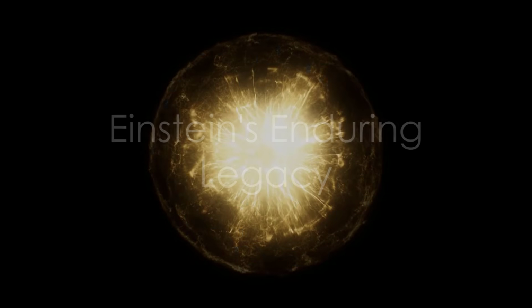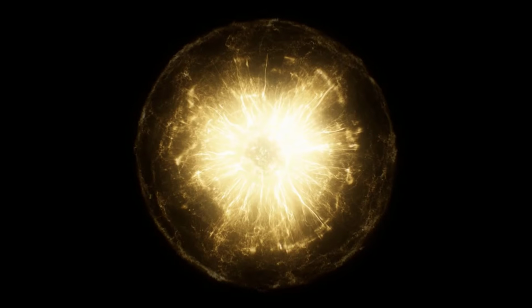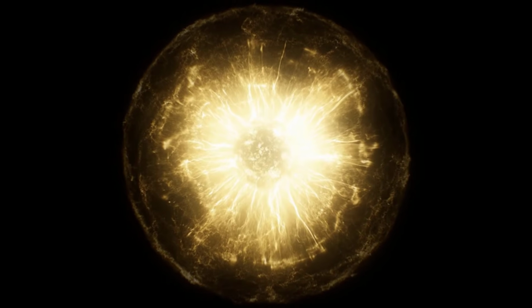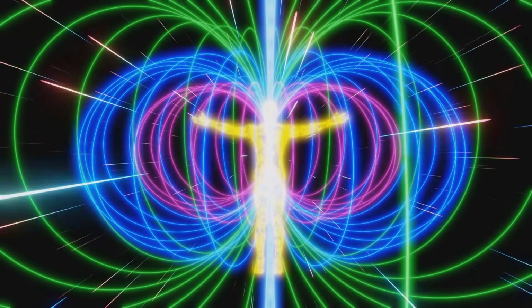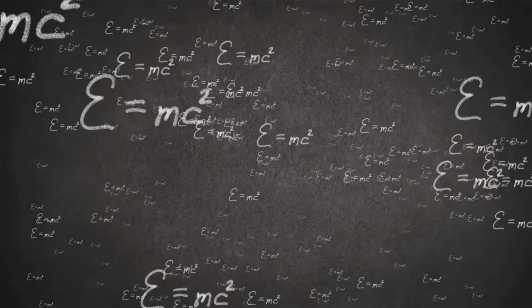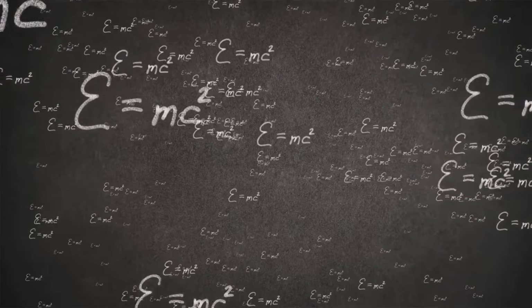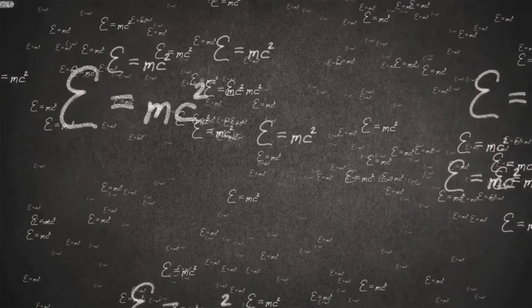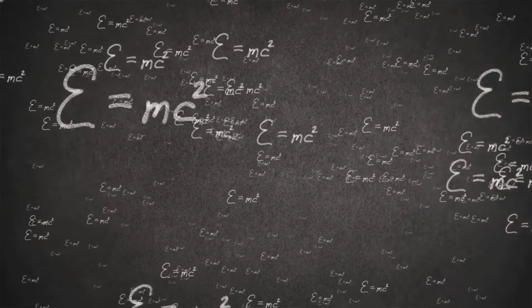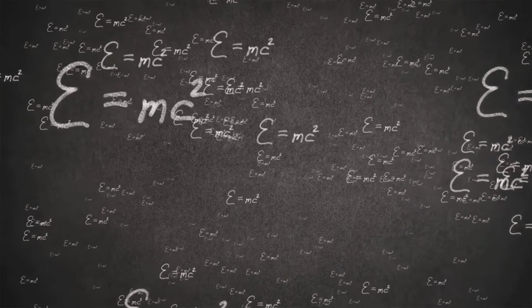Quantum mechanics embraced probability and uncertainty, challenging Einstein's deterministic worldview: the EPR Paradox and Bell's Theorem. Imagine you have a magical pair of gloves. One is sent to New York and the other to Tokyo. If you look at the glove in New York and see that it's a right glove, you instantly know the one in Tokyo is a left glove, no matter how far apart they are.